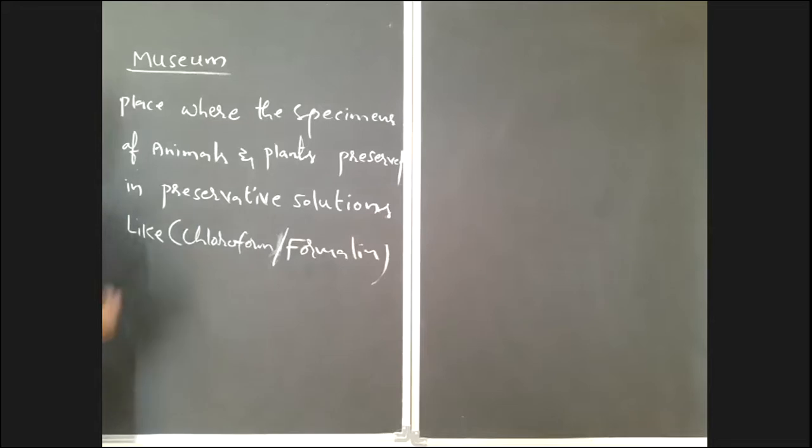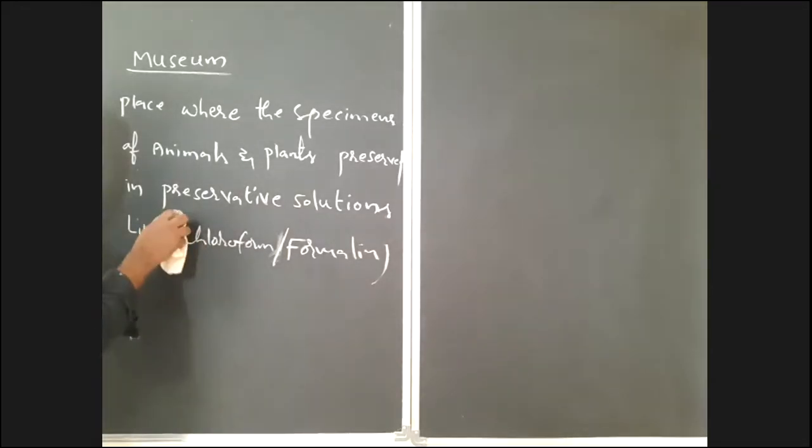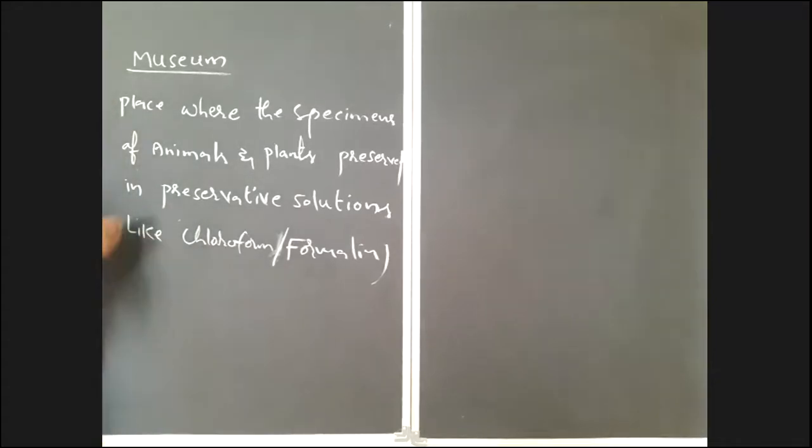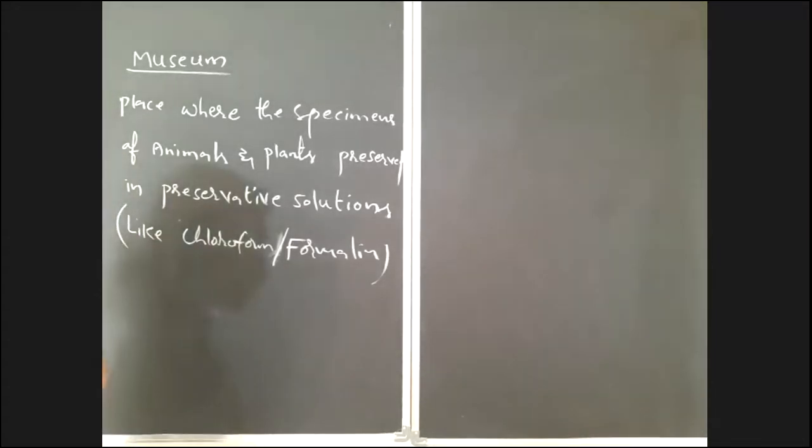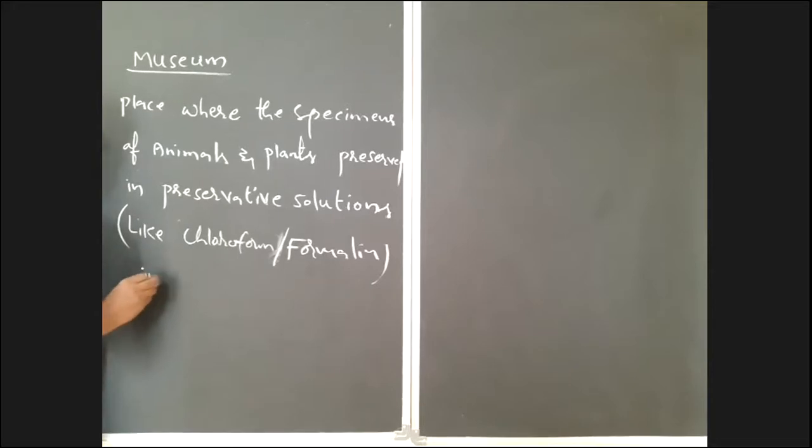What are the commonly used preservative solutions here? Chloroform or formalin. So museum is a place where the specimens of animals and plants are preserved in preservative solutions in glass jars